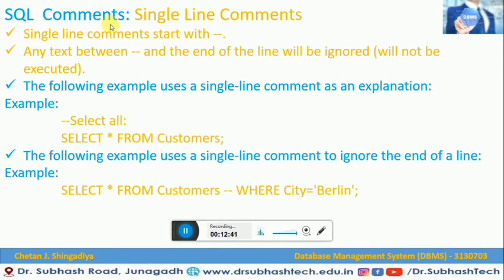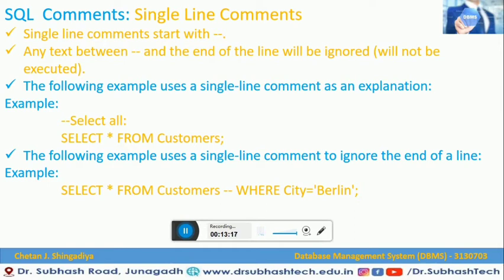Now let us understand what single line comments are. Single line comments start with dash dash. This is the important symbol. When you want to use a single line comment, we have to use this special character. Any text between this symbol and the end of the line will be ignored and will not be executed.